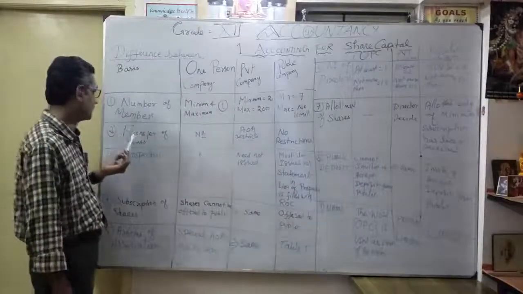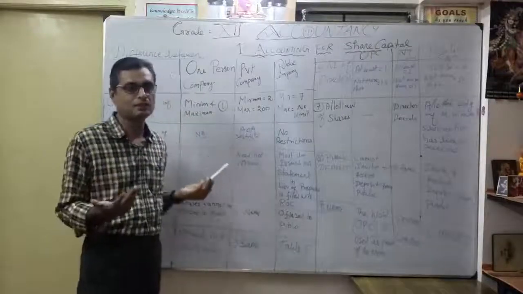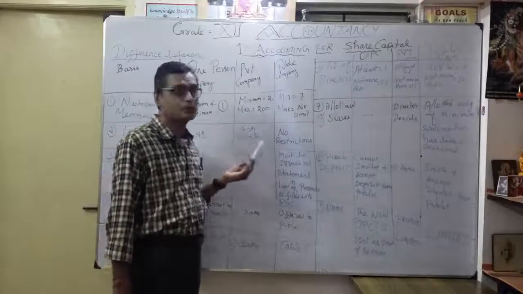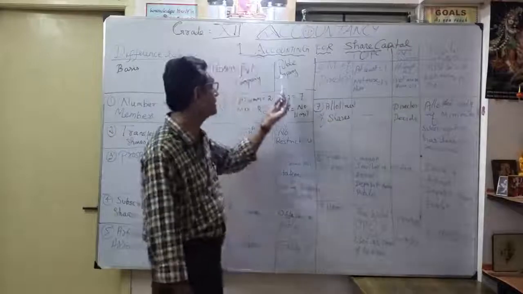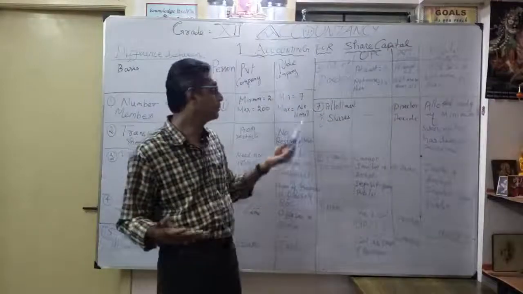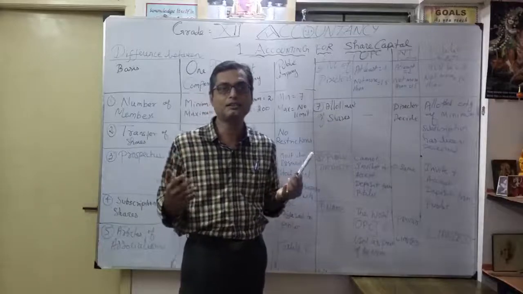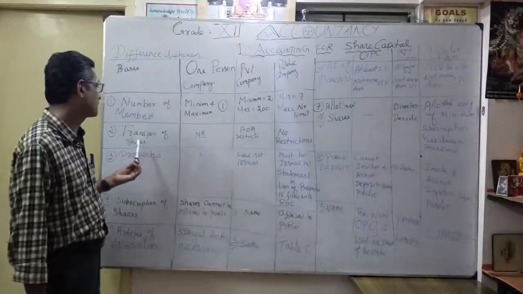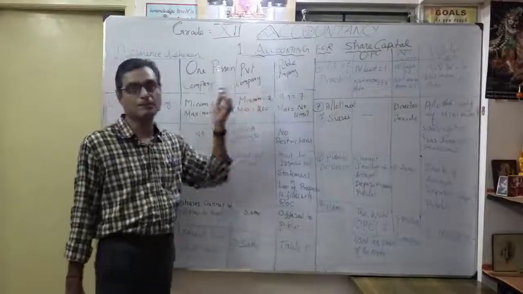And going for the second one, transfer of shares. Naturally in a one person company, the transfer of shares is not applicable. But in a private company, the articles of association restrict the transfer of shares, correct? But in a public company, there is no restriction because it's a public company. You can transfer the shares. Any shareholder can transfer the shares, correct? That's a very important point. Transfer of shares: what is the effect in one person company, private company and public company, correct?